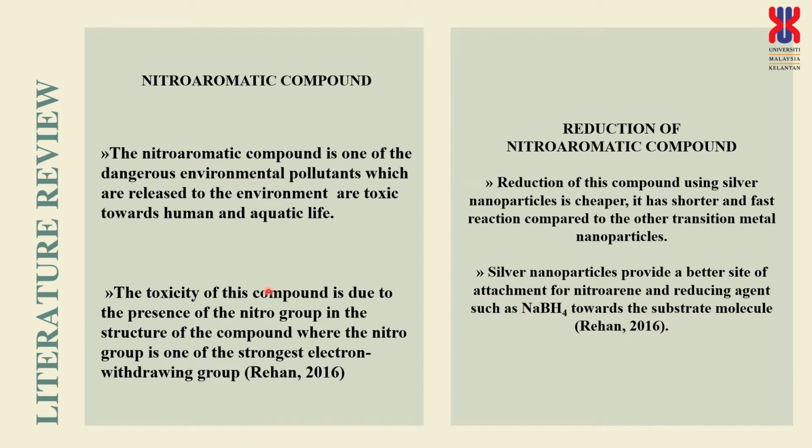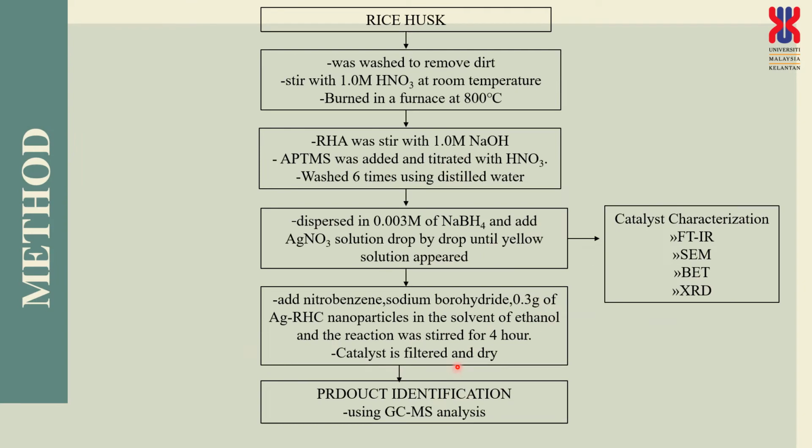Because of the toxicity to humans and aquatic life, we need to reduce it into several compounds. So we can see that the reduction of this compound using silver nanoparticles is cheaper, and it has a shorter and faster reaction compared to the other transition metals. Silver nanoparticles provide a better site of attachment for nitroarene and a reducing agent such as potassium borohydride towards the substrate molecule. So we're going to move into the flow chart of our methods here.